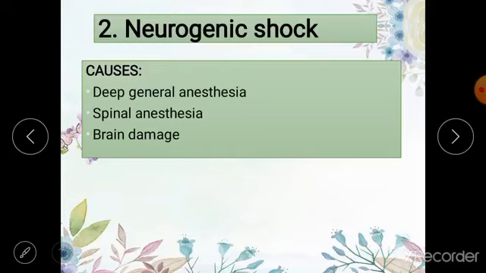So whenever general anesthesia is given, or spinal anesthesia is given, or there is brain damage or damage to the vasomotor center, the vasomotor center will not be able to carry out its normal function and keep your arteries constricted and your blood vessels constricted and maintain their vasomotor tone. When this vasomotor tone is lost, there is going to be vasodilation all over the body, and this is going to reduce the mean systemic filling pressure. So let us now discuss the neurogenic shock step by step.